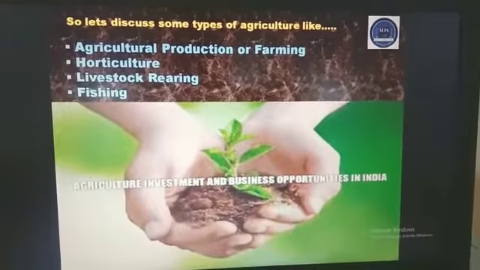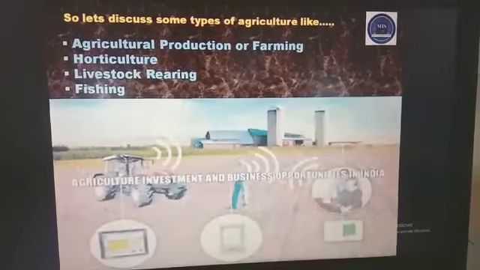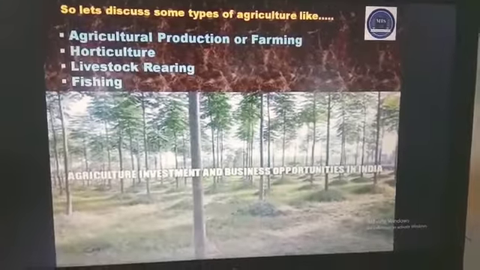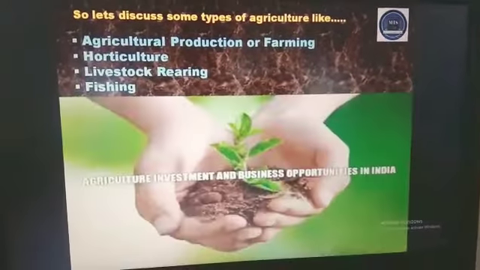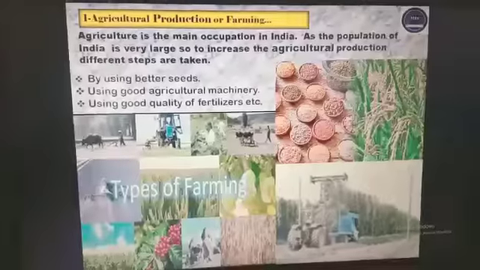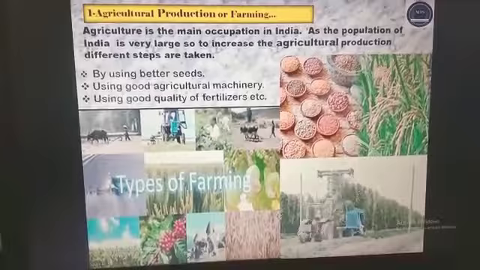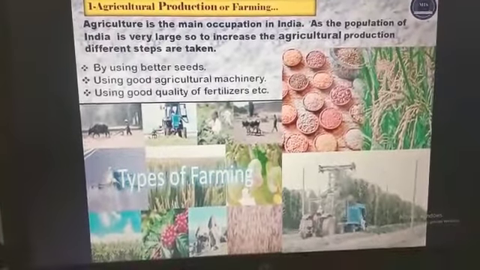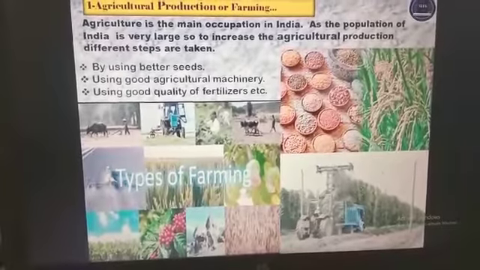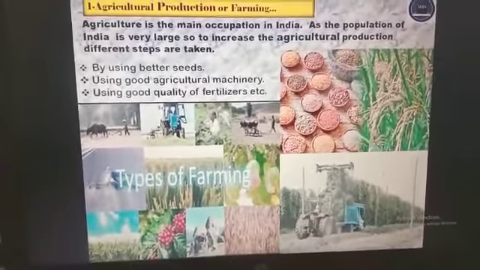So let's discuss some types of agriculture like agricultural production or farming, horticulture, livestock rearing and fishing. We will discuss one by one. The first type is agricultural production or farming. Agriculture is the main occupation in India as the population of India is very large. To increase agricultural production, different steps are taken.